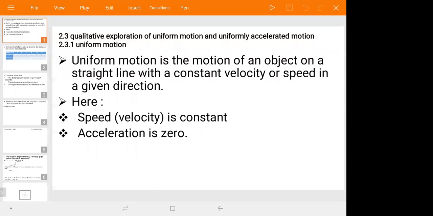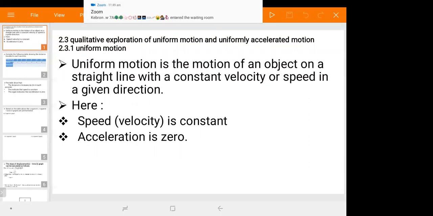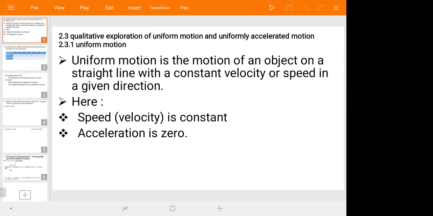Okay, do you remember what we have seen in our previous discussion about velocity and speed? In our discussion today, we are going to see a qualitative exploration of uniform motion and uniformly accelerated motion. Under this, we are going to see the definition of uniform motion, and how we can represent graphically uniform motion and uniformly accelerated motion.